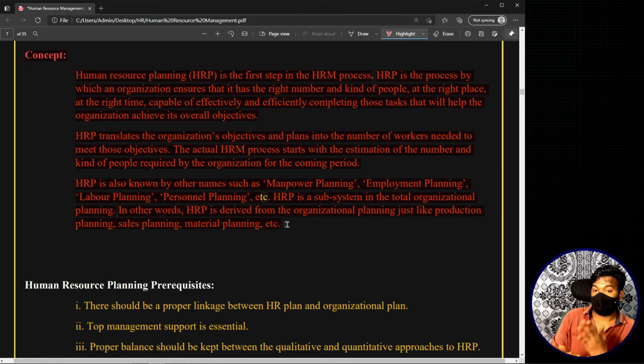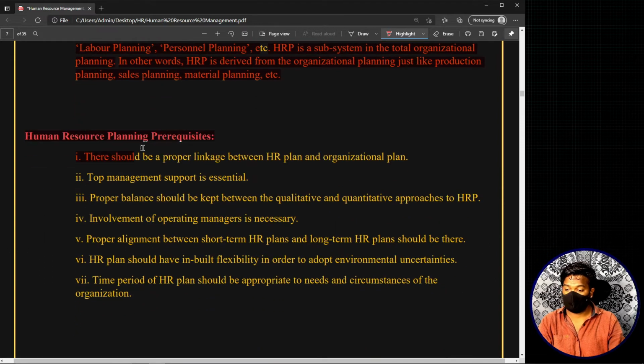Now moving on to the next concept, which is human resource planning prerequisites. That means all the things from which we require support in order to execute human resource planning in an efficient as well as effective manner. Now let us see what the different prerequisites of human resource planning are. These are the important things from which we need support in order to execute human resource planning effectively and efficiently.